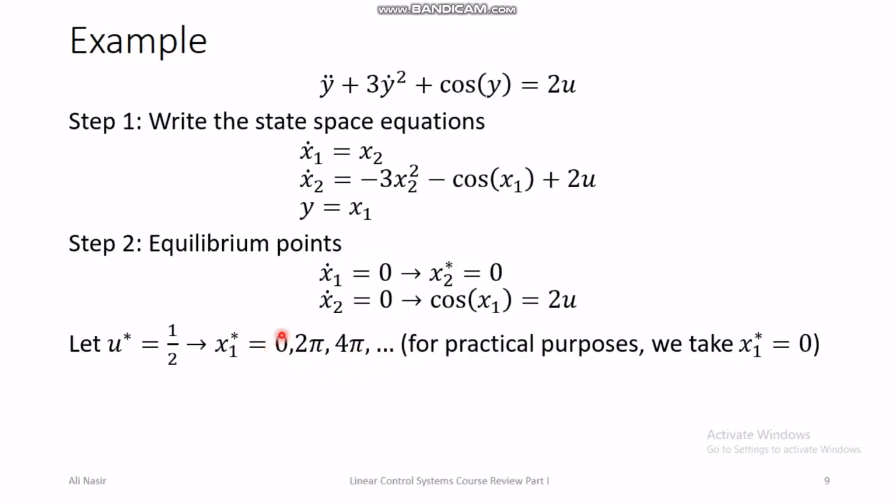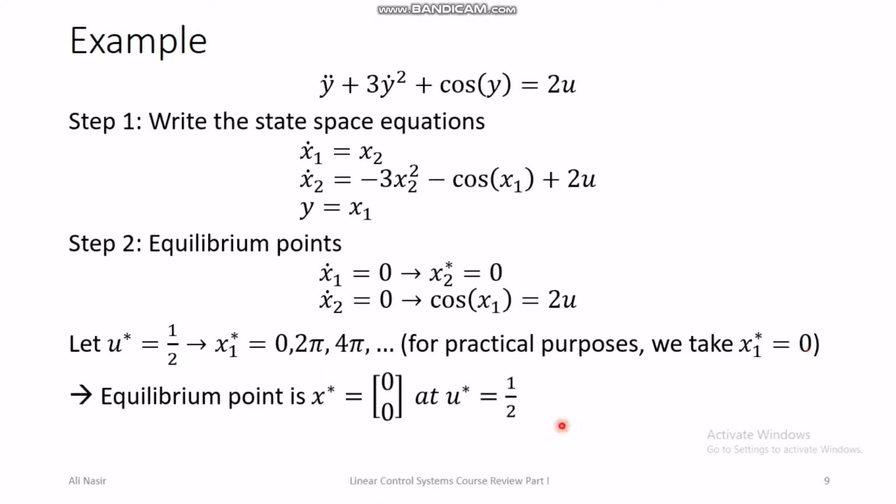Because 0 and 2 pi are the same angle, for practical purposes we take x1 star to be 0. So the equilibrium point of the system is x1 equals 0 and x2 equal to 0.